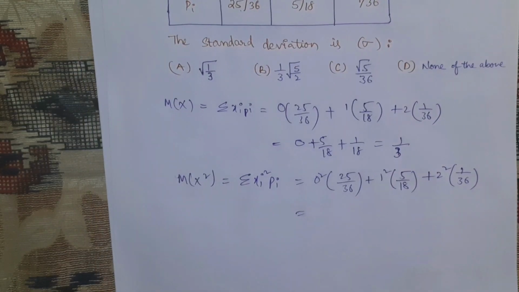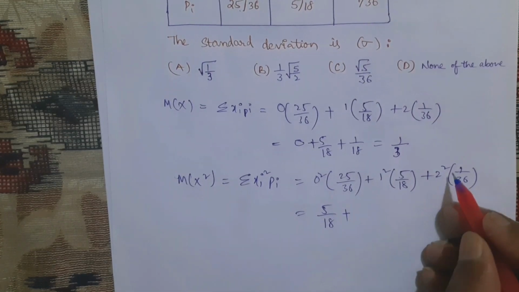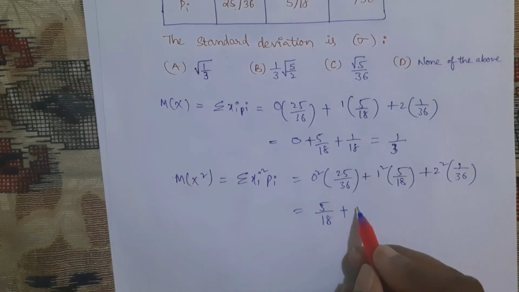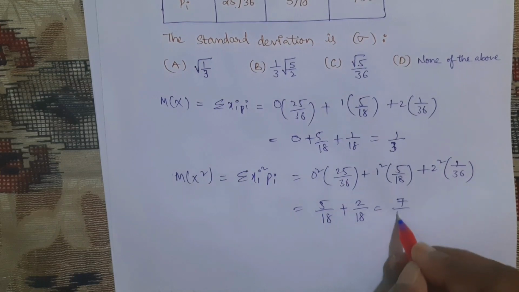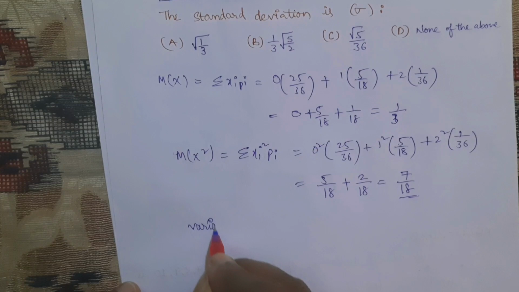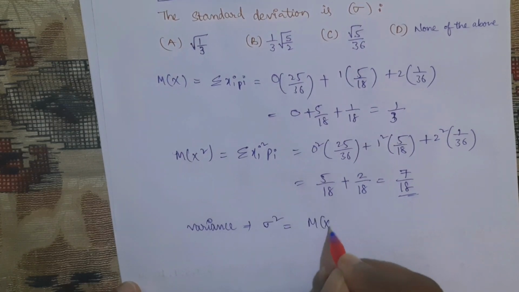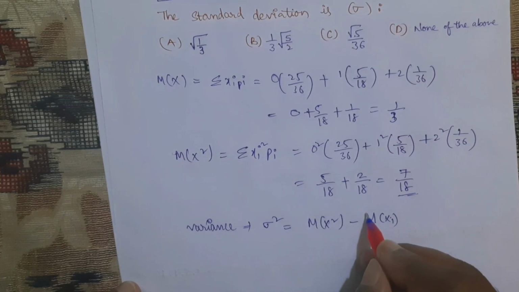So it will become 0, again it will become 5 by 18 plus 2 square. Now 1 2 we can simplify here, it will become 18. That means this is 2 by 18. So M of x square is nothing but 7 by 18. Now we know the variance formula: variance is sigma square is equal to M of x square minus M of x whole square.